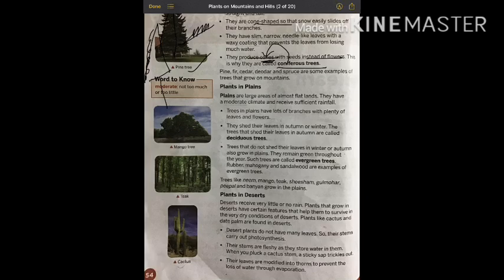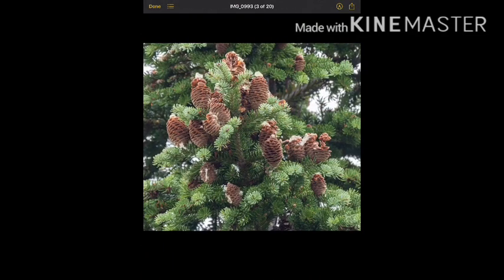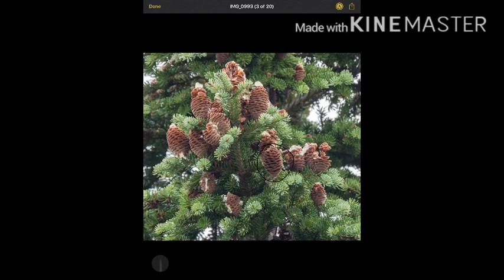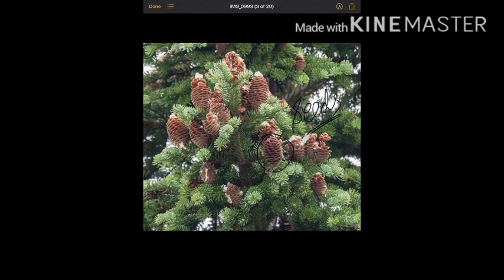So here I'll just show you cones. This is a picture of cones. They don't have flowers, just like you see now on the plants. They have cones instead. Male and female cones are there on these plants. And these cones contain what? Seeds, which help in the reproduction of these plants.